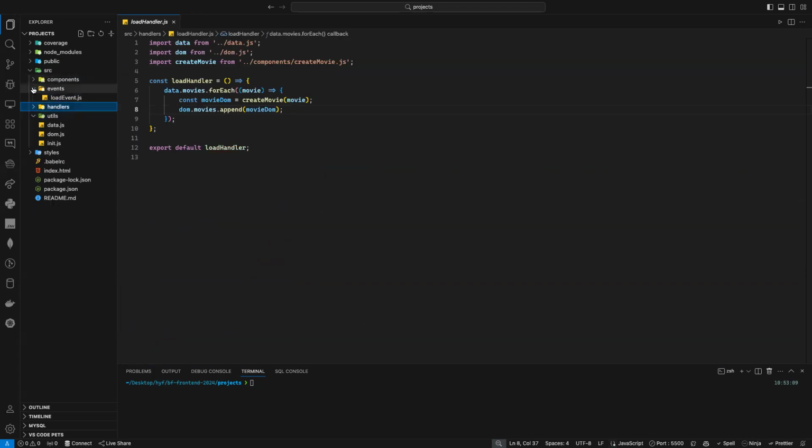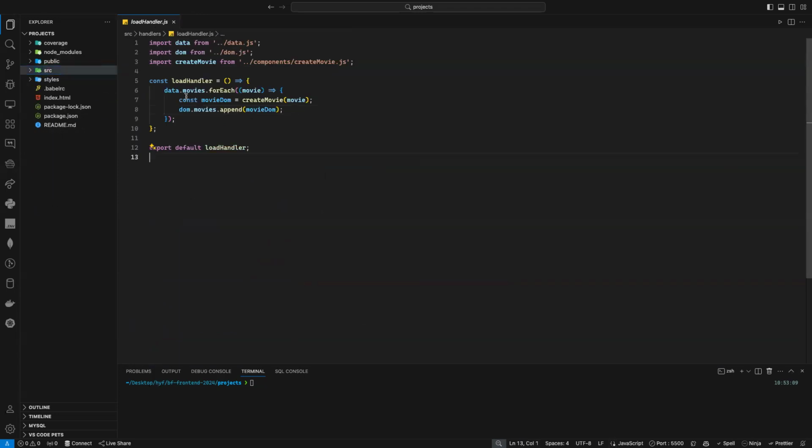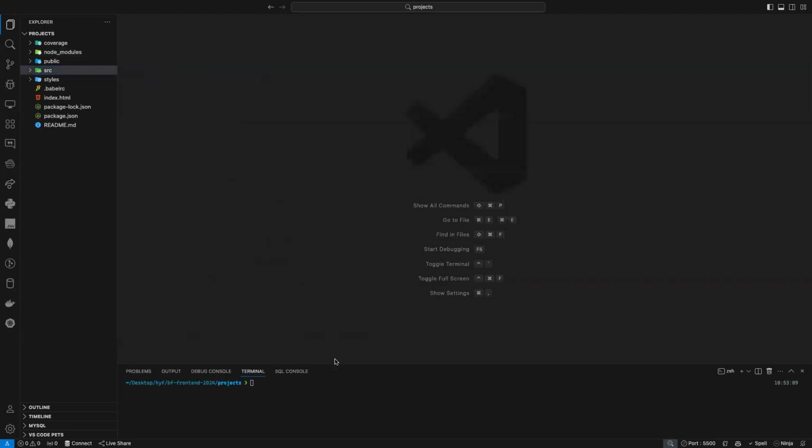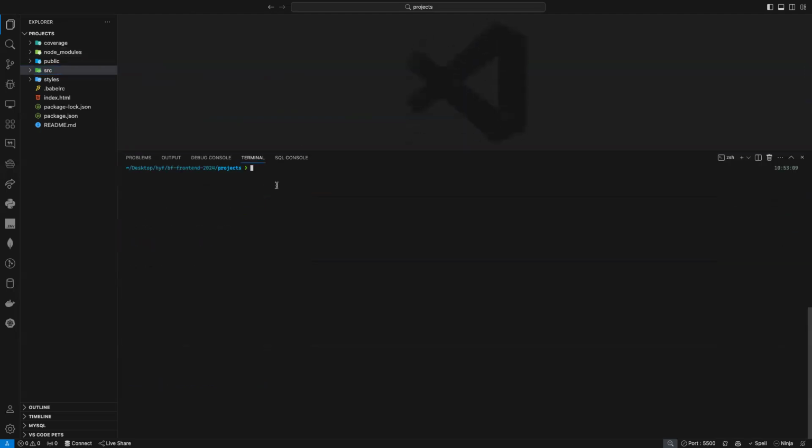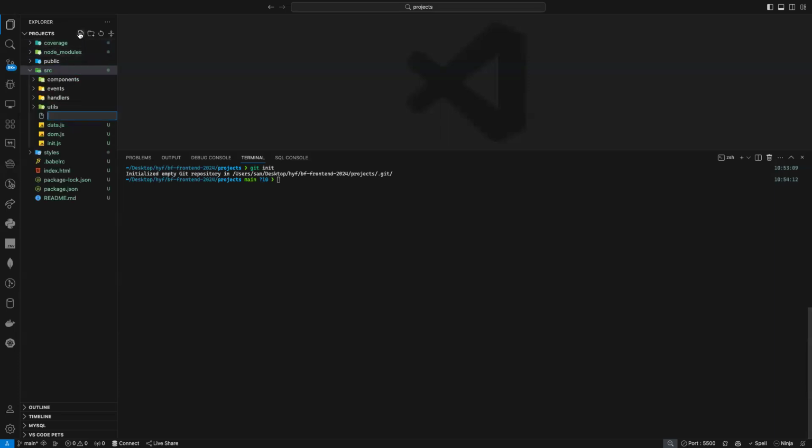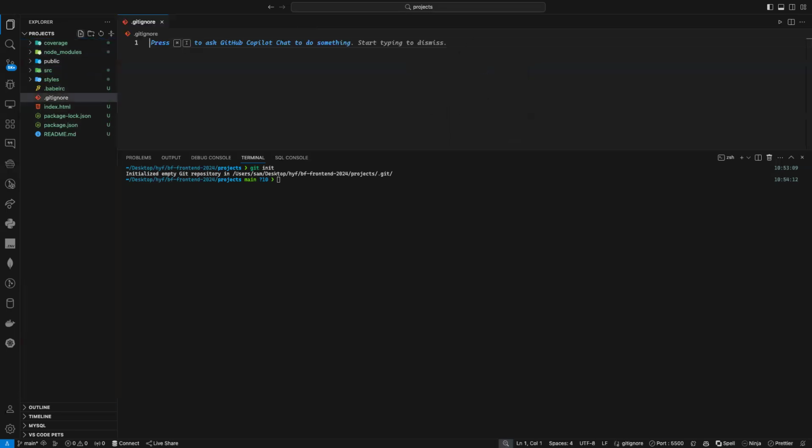Is that okay? Will you push it to GitHub? Yes, I will push it to GitHub now. Okay, thank you. Let me just name it git init. Now here, 15 changes? What the hell? Why is it 15? Because I don't have .gitignore. Let's create .gitignore.